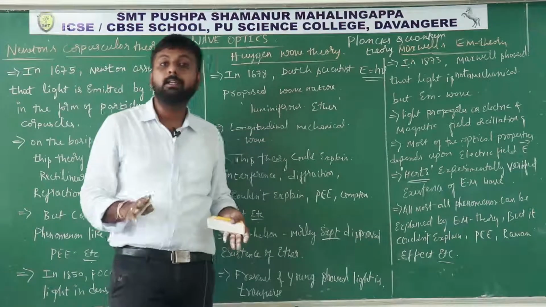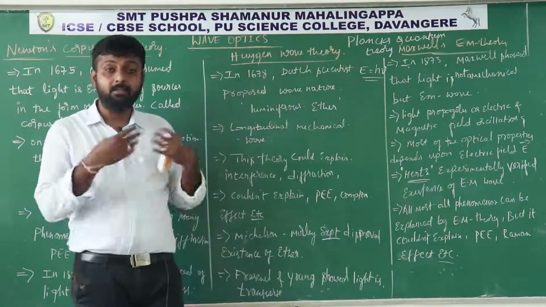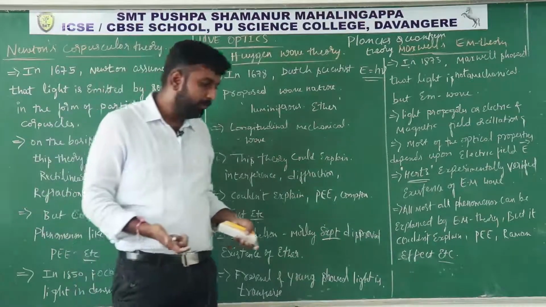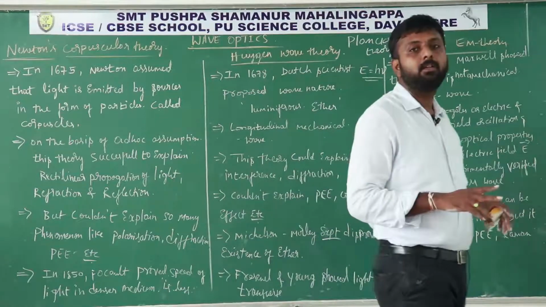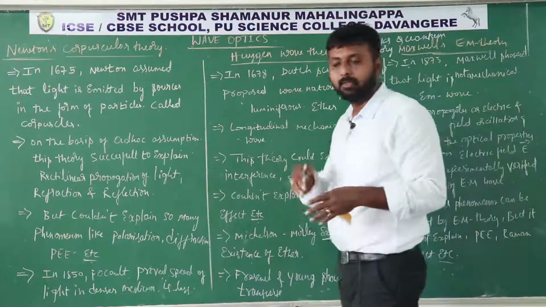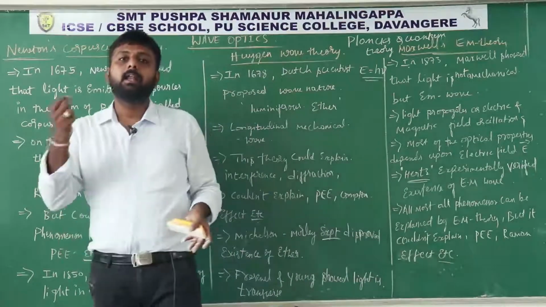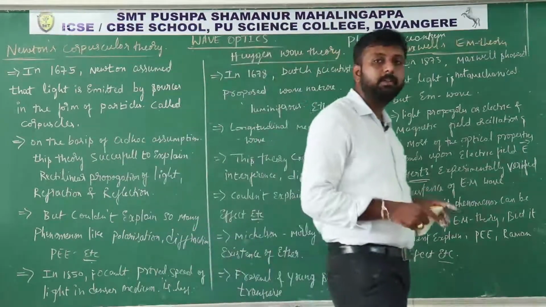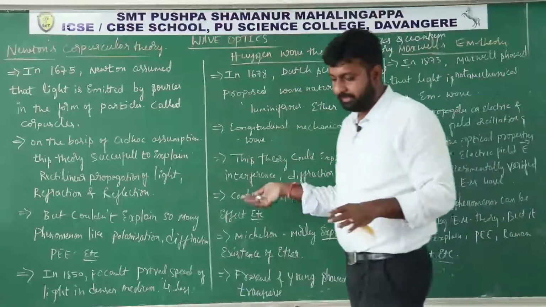So we have to consider light as made up of particles. So finally we can conclude that light exhibits dual nature. Depending upon the phenomena, sometimes we have to consider light as a wave, and sometimes as a particle. So light exhibits dual nature.